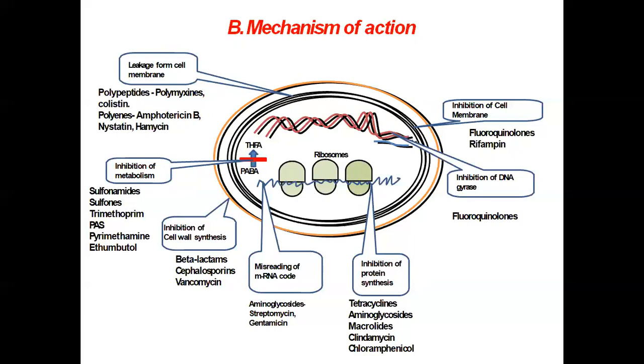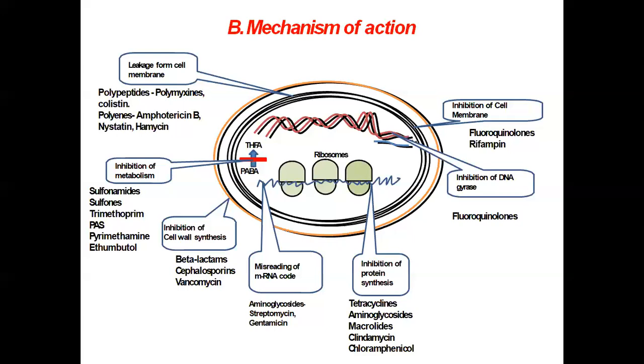Then another mechanism is interfering with DNA synthesis. Now the drugs are acyclovir and zidovudine. That is antiviral agents. And the last one, that is interfering with intermediary metabolism. Now the drugs which interfere with the metabolism and therefore may not make available the substance which is required for the growth of the organisms. These are sulfonamides, PAS and metronidazole.